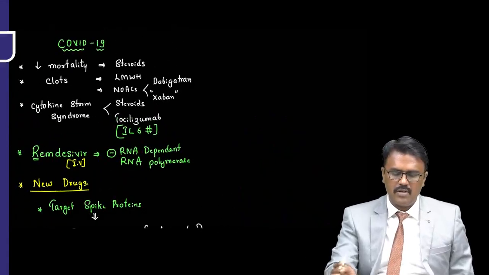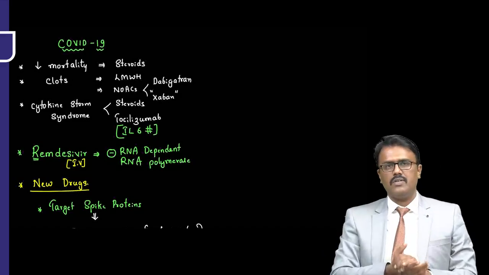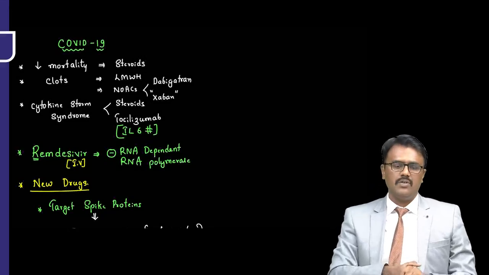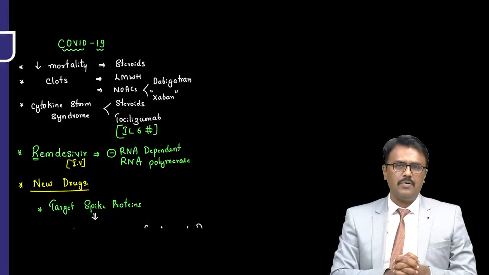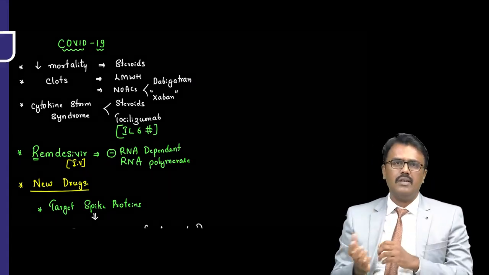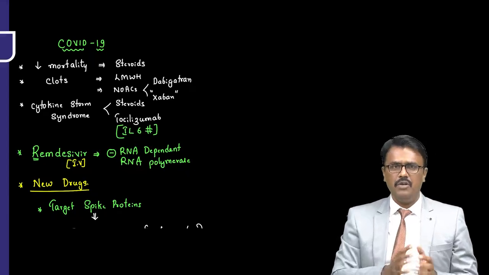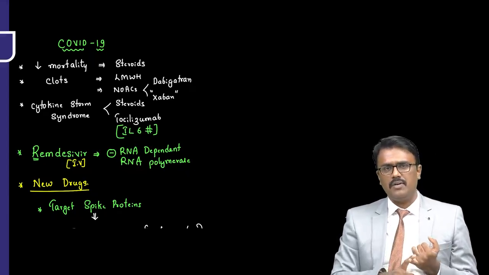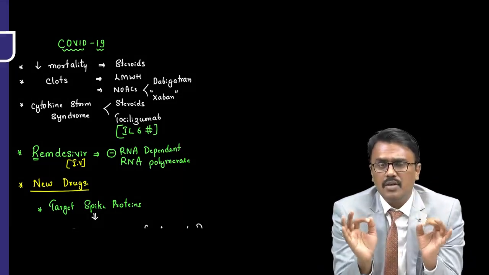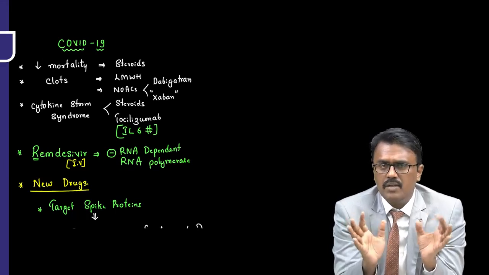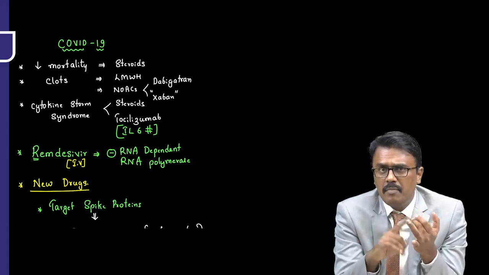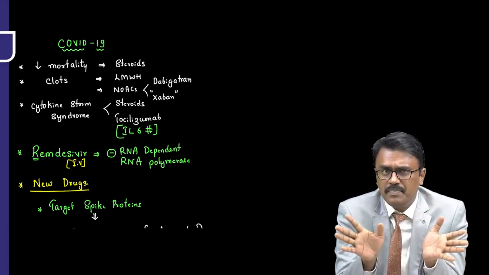How do you manage cytokine storm? These are the most important things you need to remember from an exam point of view. Okay, so that is about the antiviral drug. I told you when we are managing virus, most of the viruses we cannot treat properly. There are only a few viruses. Influenza, the main drug you have to remember is oseltamivir. It inhibits neuraminidase. Very important. It is a drug of choice for treatment and prophylaxis of influenza A, B, H1N1, H5N1.